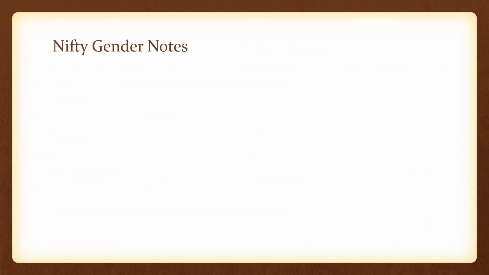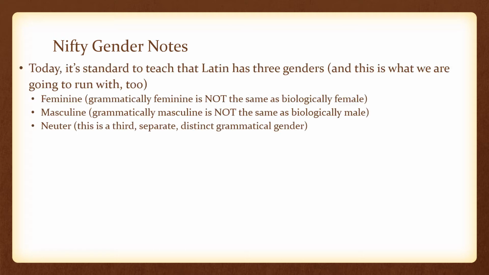But here are some really nifty things about gender and Latin nouns. It's standard today to teach that Latin has 3 genders, and this is what we're going to be running with too for our purposes in our classes. Feminine, which is grammatically feminine. This is not the same as biologically female. Masculine. Grammatically masculine is not the same as biologically male. And neuter. Neuter is a third, separate, distinct grammatical gender. It's not no gender, and it's not both masculine and feminine. It is a third, separate gender.